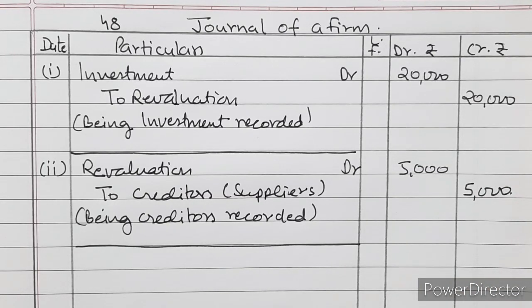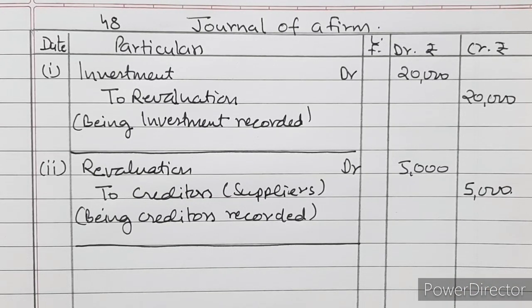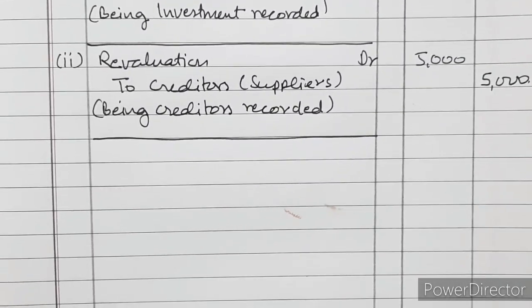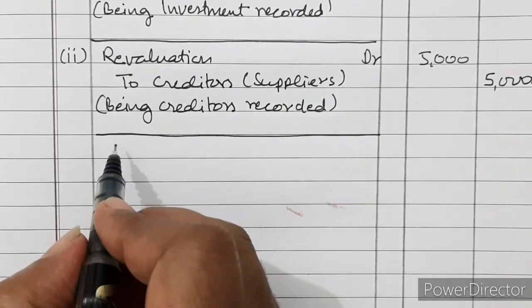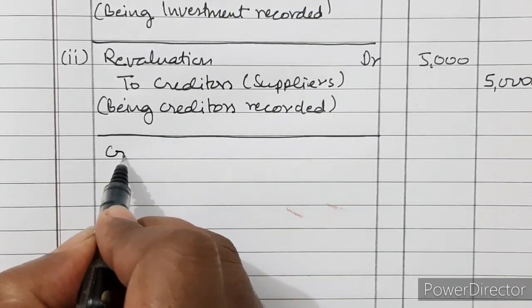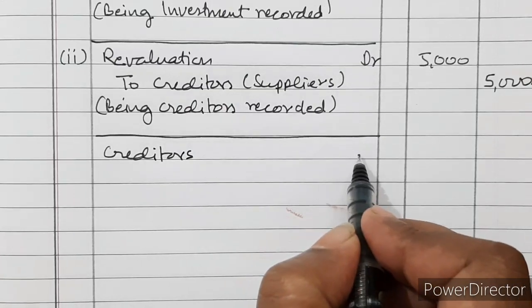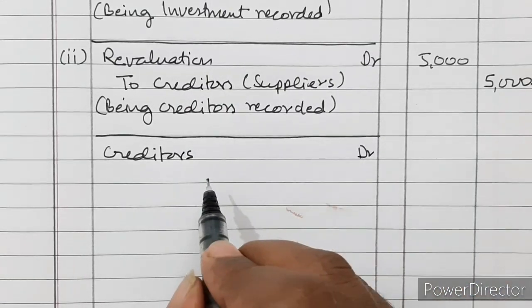Then third is an item of rupees 1,600 not likely to be claimed by the creditors. So our creditors are reducing. So creditors account debited. Liabilities are debited when reduced.